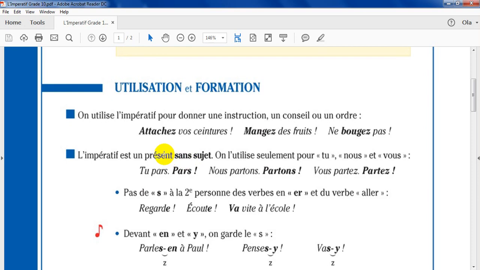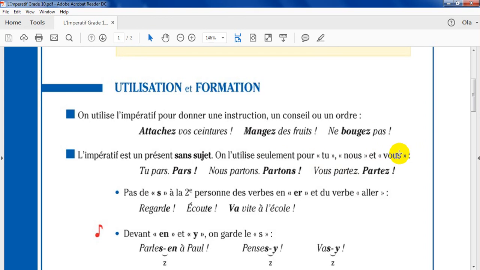Then, l'impératif n'a pas de sujet. This form without a subject. On l'utilise seulement pour tu, nous et vous. You know that tu and vous means you. Tu means you singular and vous means you plural.